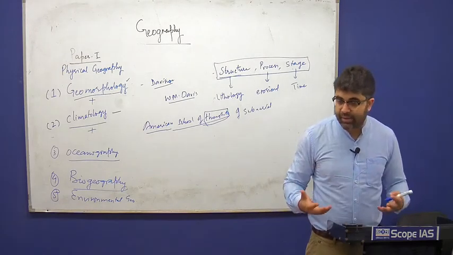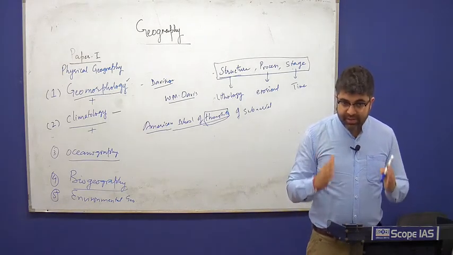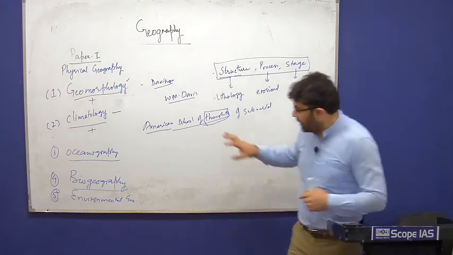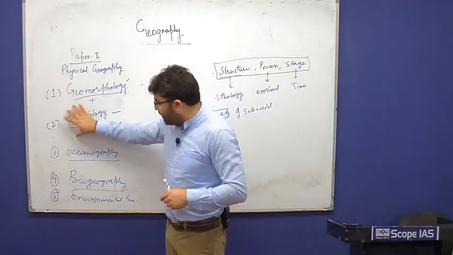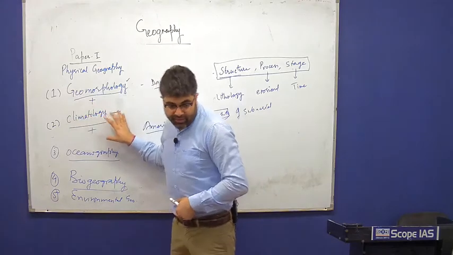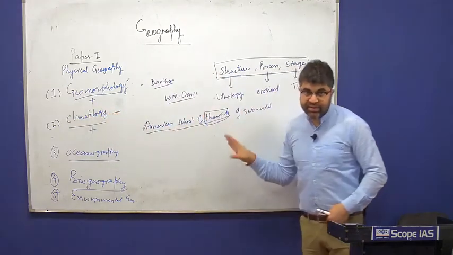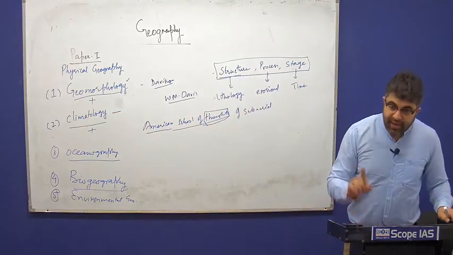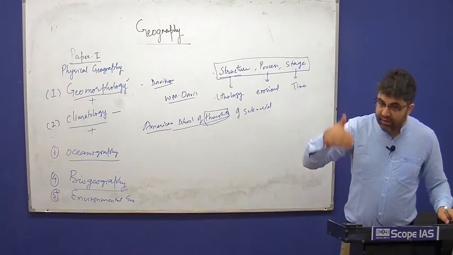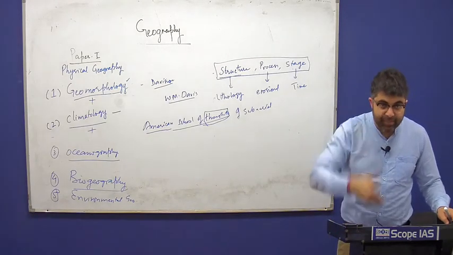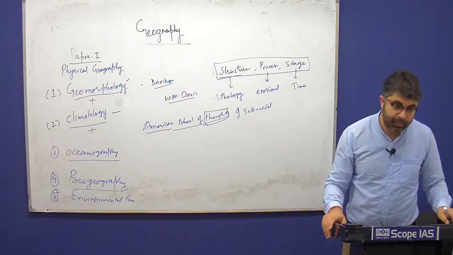So we cannot handle this question otherwise. You must also relate it to the various geographers who have contributed in the development of theories and in explaining various concepts. And for that purpose, please also read the first chapter of your books.